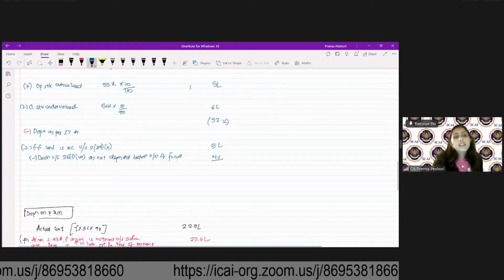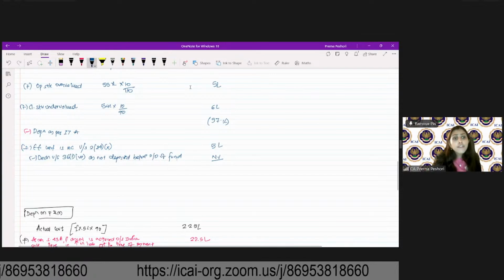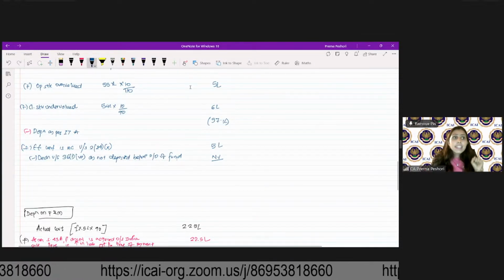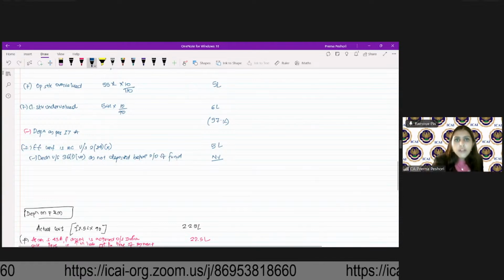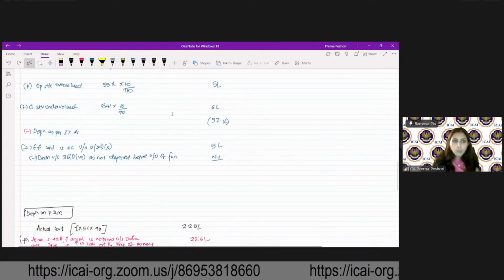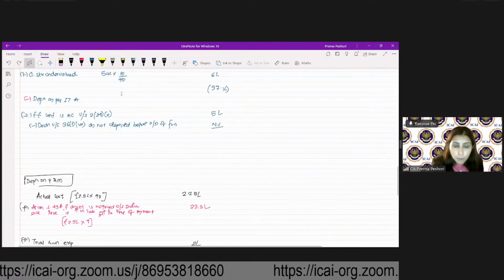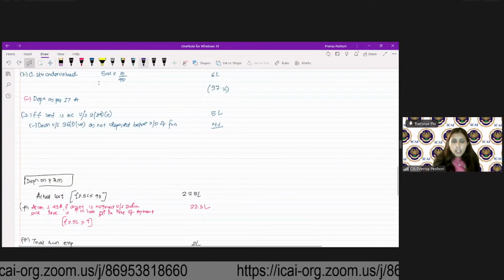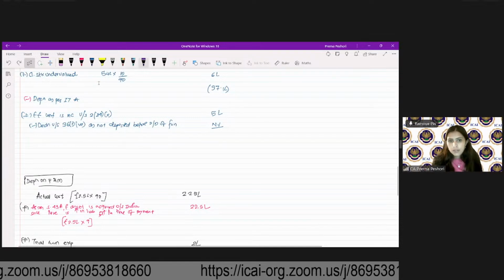Now students, let's assume in this particular situation, instead of paying the employee contribution as bonus, if I pay the employee contribution to the recognized provident fund, I am depositing it to a trust.